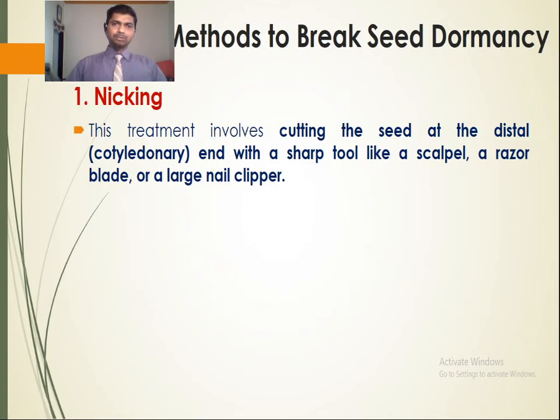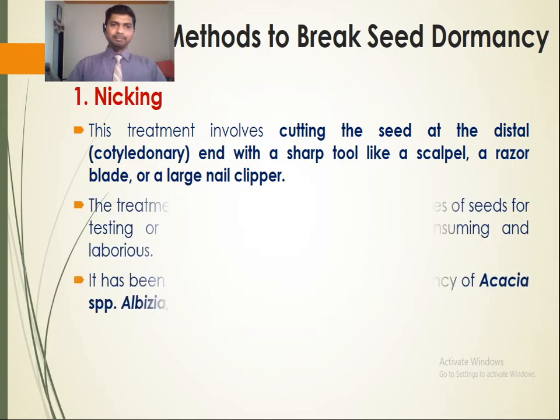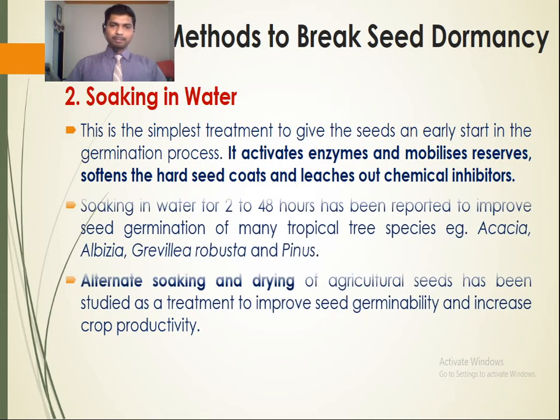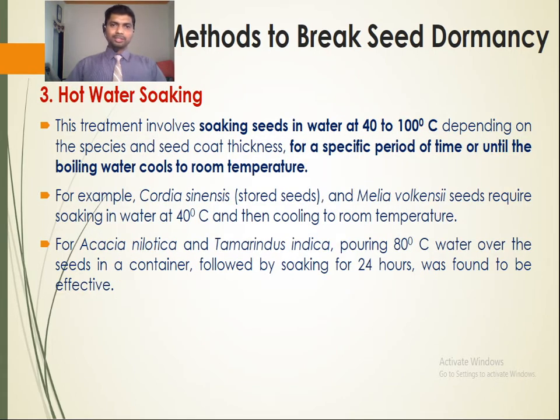Next is the methods to break seed dormancy. One is nicking, where the seeds are cut at the distal end with a sharp tool like a scalpel, a razor blade, or a large nail cutter or nail clipper. Next is soaking in water. The seeds are soaked in water for a particular period of time or hours. Next is hot water soaking. The seeds are soaked in water at 40 to 100 degrees Celsius depending on the species and the seed coat thickness for a specified period of time.